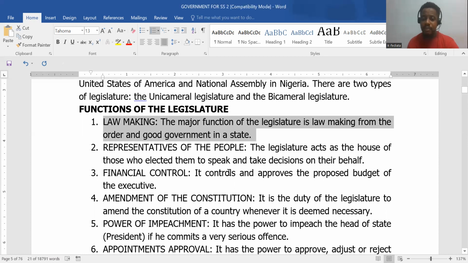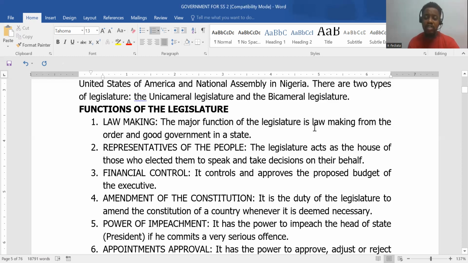Each state is divided into 3 senatorial districts. That makes it 108 from 36 states, plus 1 senatorial district from Abuja. That makes it 109, right? So each state is divided into 3 senatorial districts and then also divided into, I think, constituencies. So the bigger in population a state is, the more constituencies they're going to have. All right, so let's take a look.